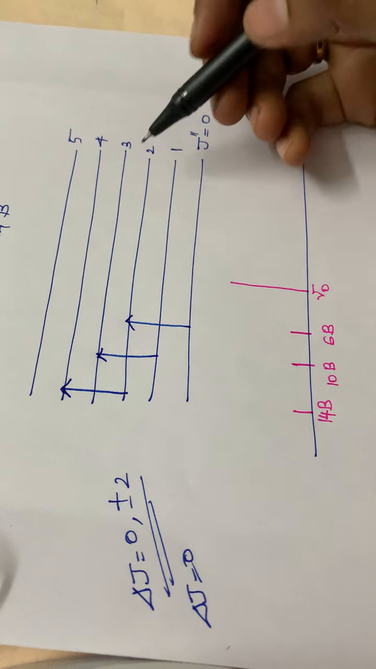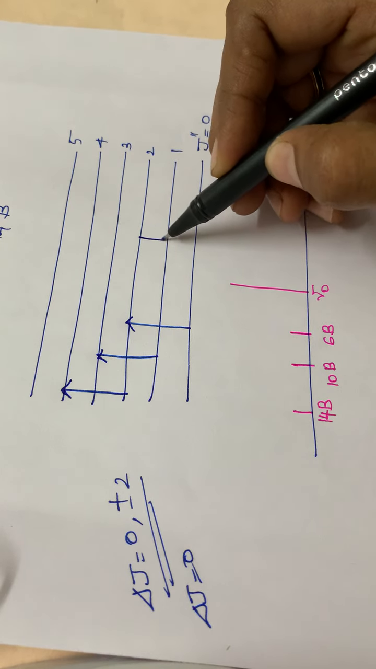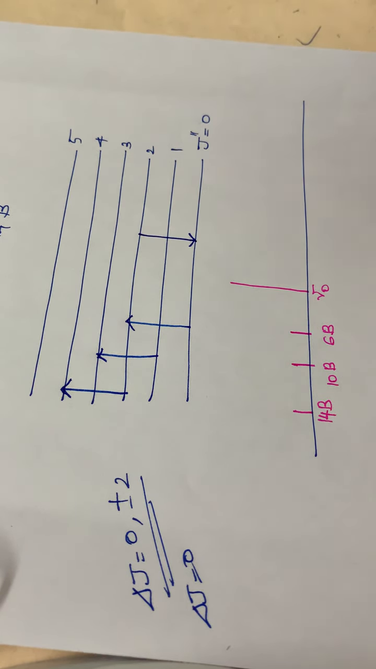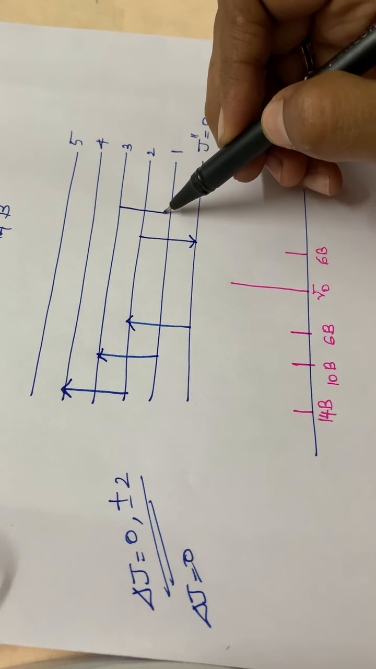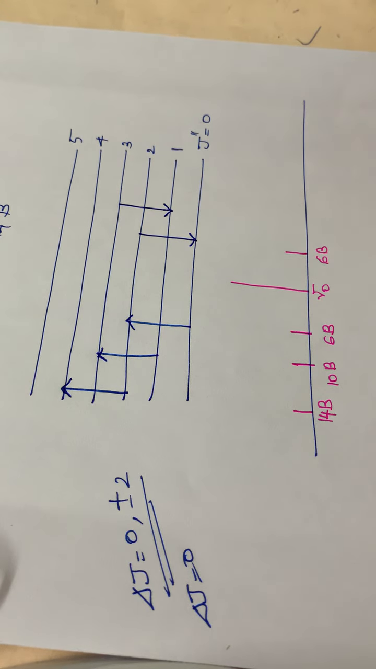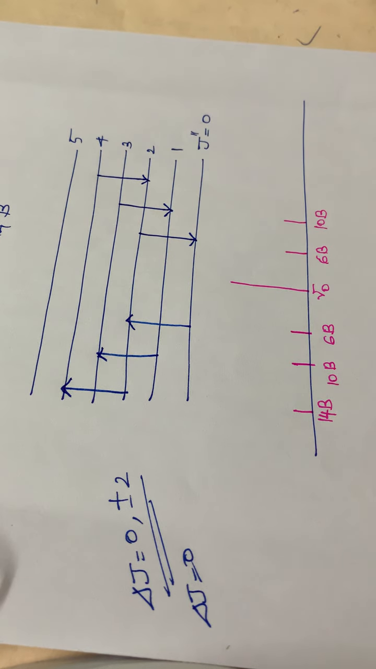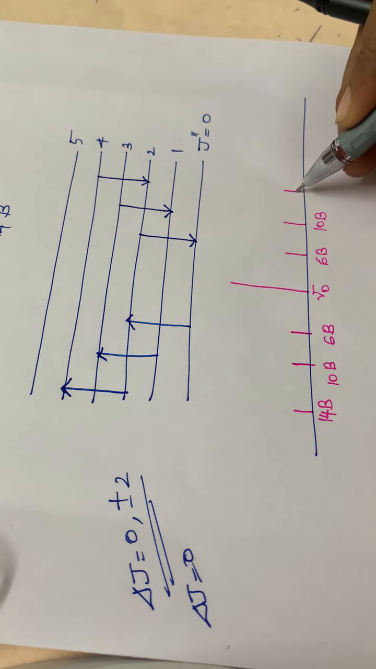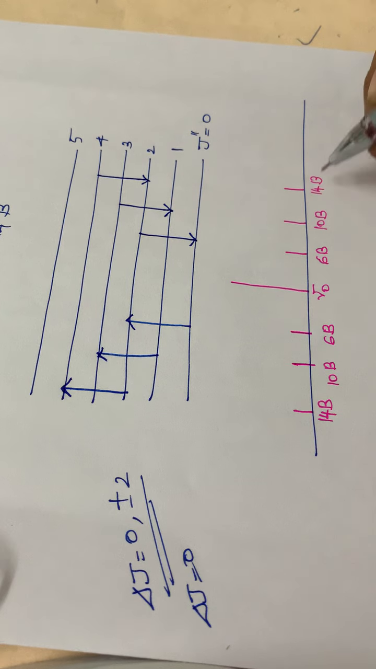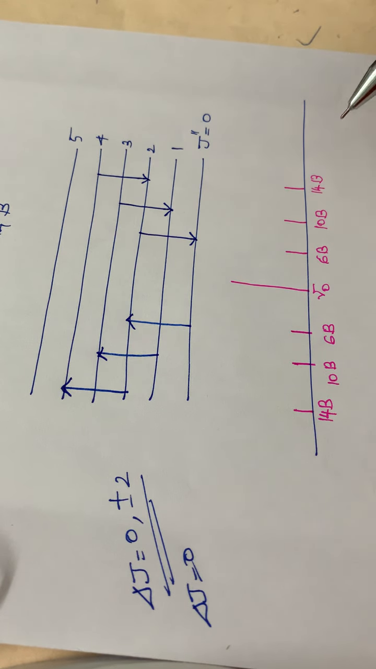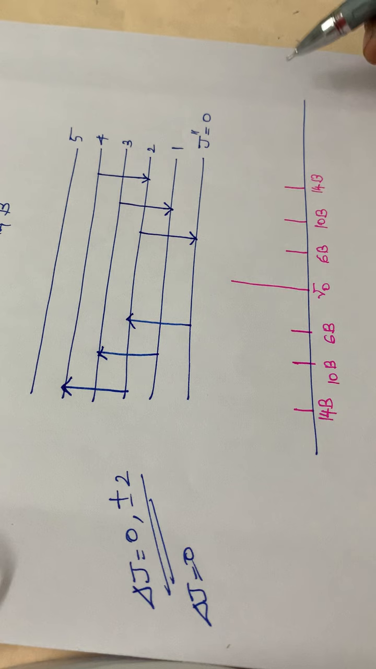Then the next one, from 2 to 0, a line will be occurring at 6B. Then from 3 to 1, another line at 10B. Then another line from 4 to 2 at 14B. Okay, so it will be going on like that.